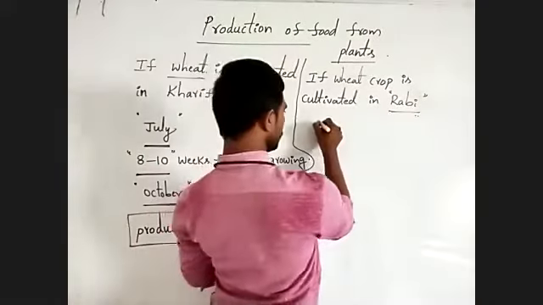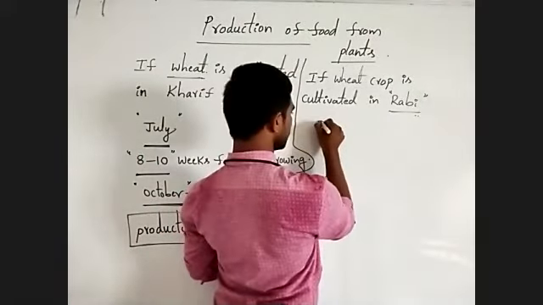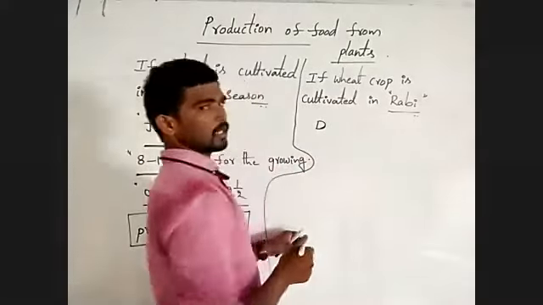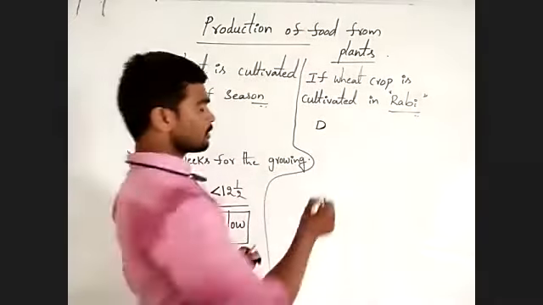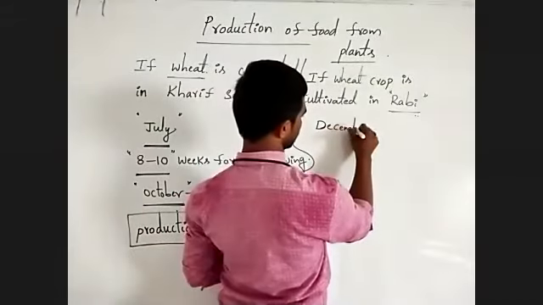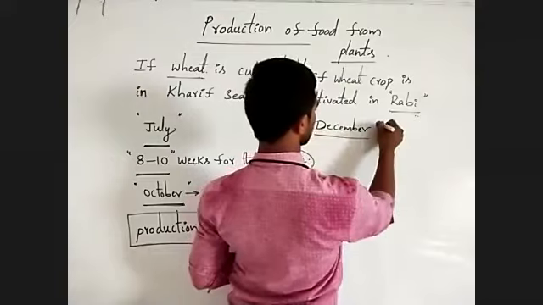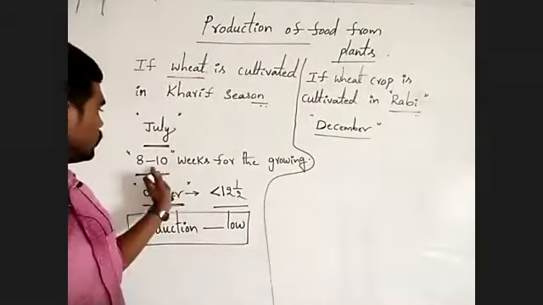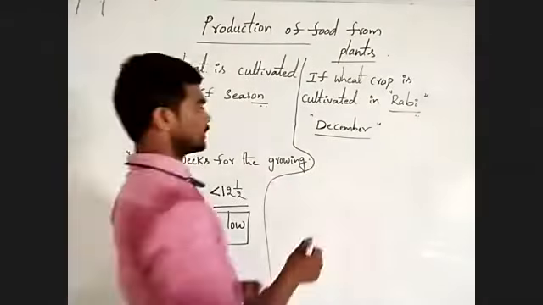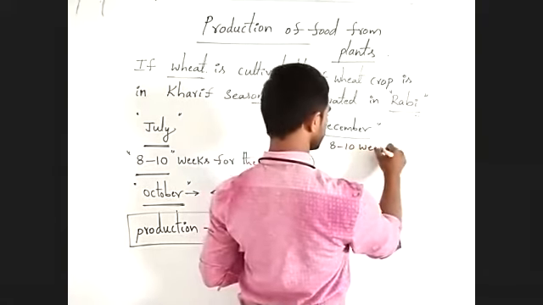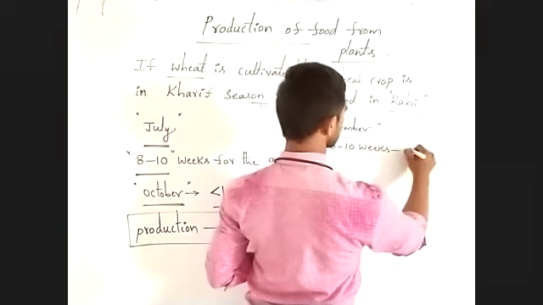First, imagine farmers start the cultivation from December. Wheat crop takes 8 to 10 weeks for growth.